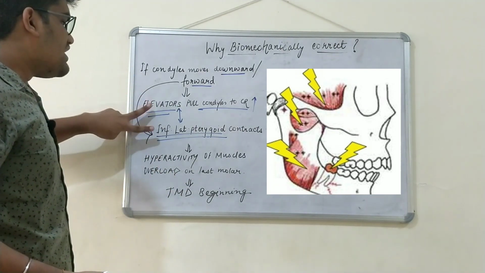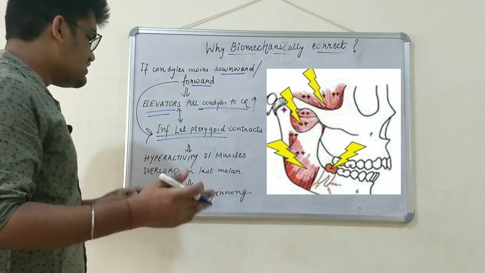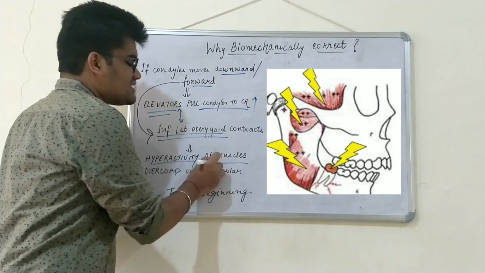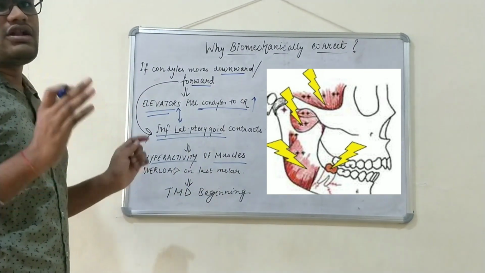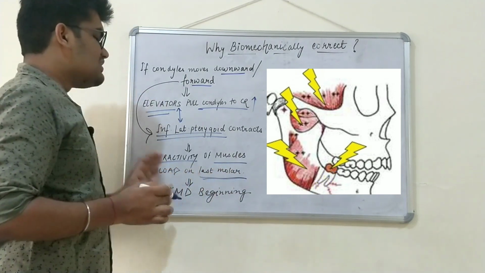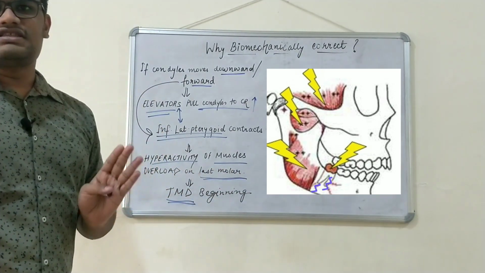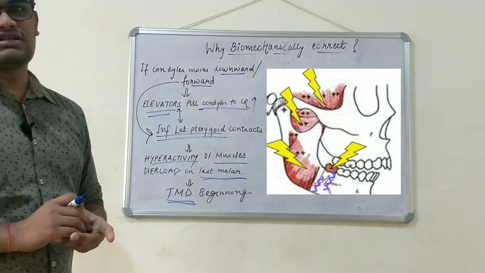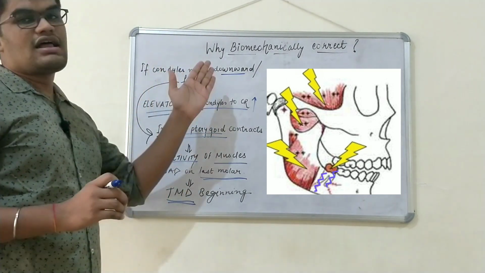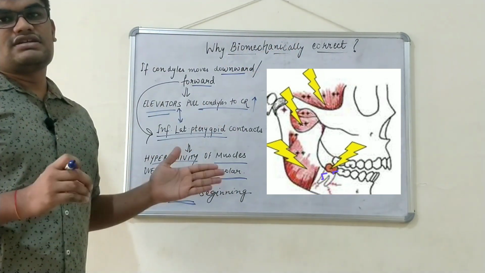If both the elevators as well as the inferior lateral pterygoid muscles contract, this would lead to hyperactivity of the masticatory muscles, and the total load, that is overload, would fall on the last molars, and this leads to the beginning of the temporomandibular disorders. The centric relation is the most biomechanically correct position. Any position other than centric relation would lead to this sequelae, which is itself a pathology.